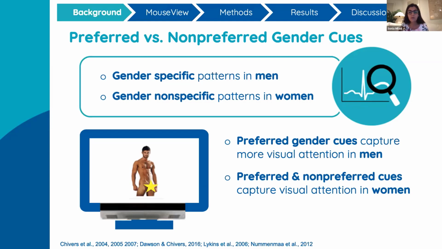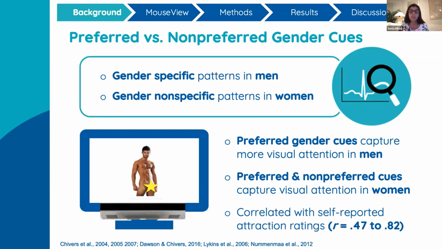Heterosexual women distribute their visual attention more evenly and look similarly at preferred male and non-preferred female models. Women's visual attention patterns appear to be consistent again with the gender non-specific sexual response patterns described above. Notably, these patterns of visual attention have been found to be strongly correlated with self-reported sexual attraction ratings of the models. Male and female models that were rated as more sexually attractive were looked at more, and these effects were much stronger in men.